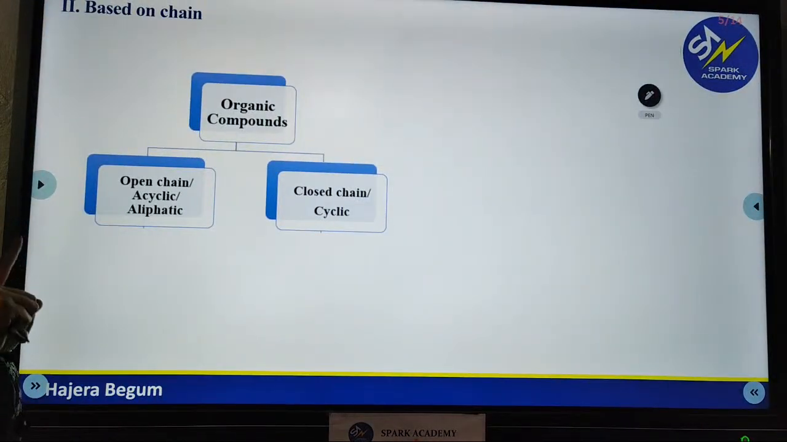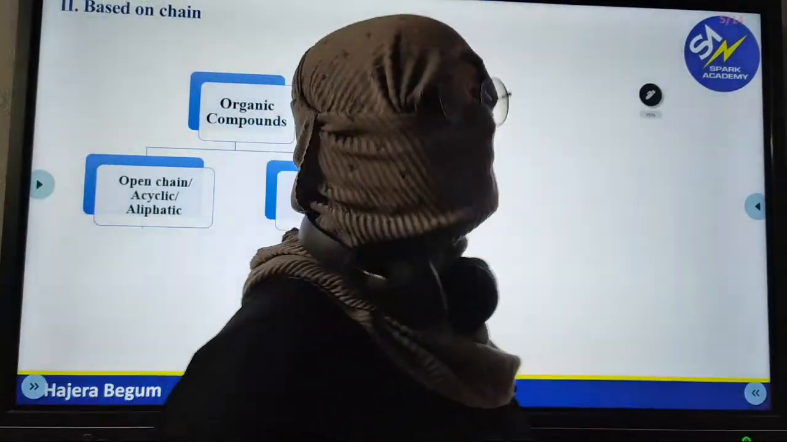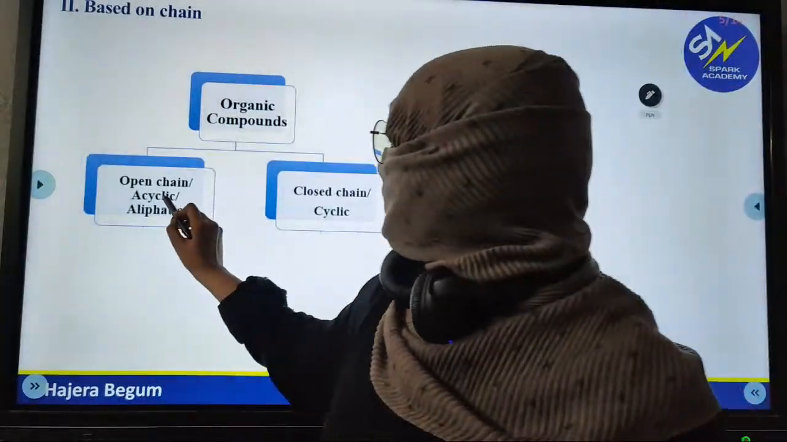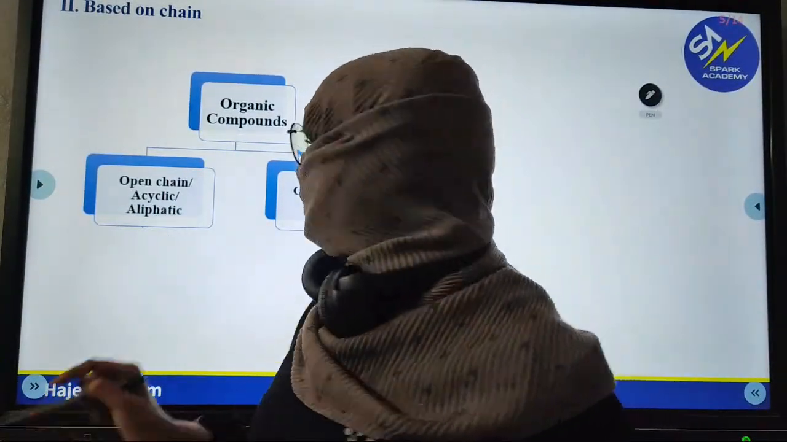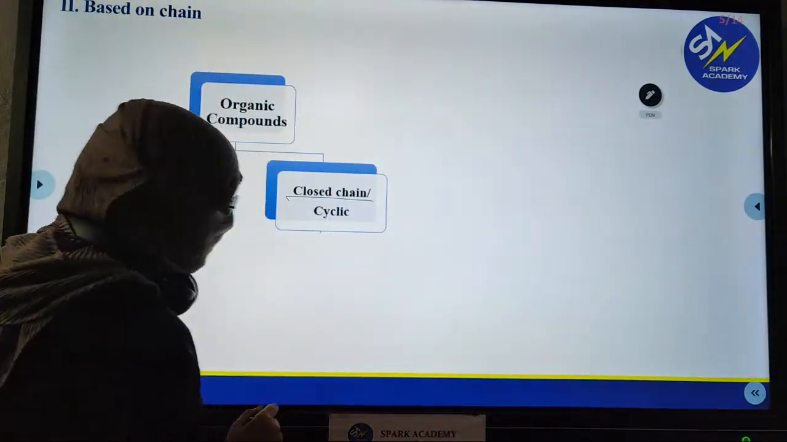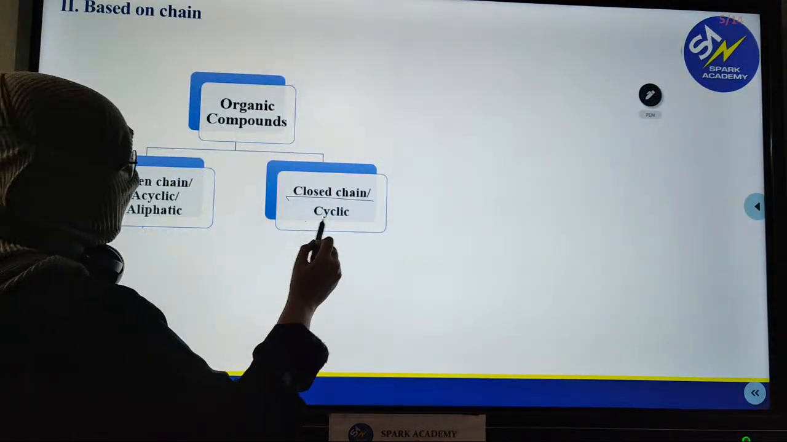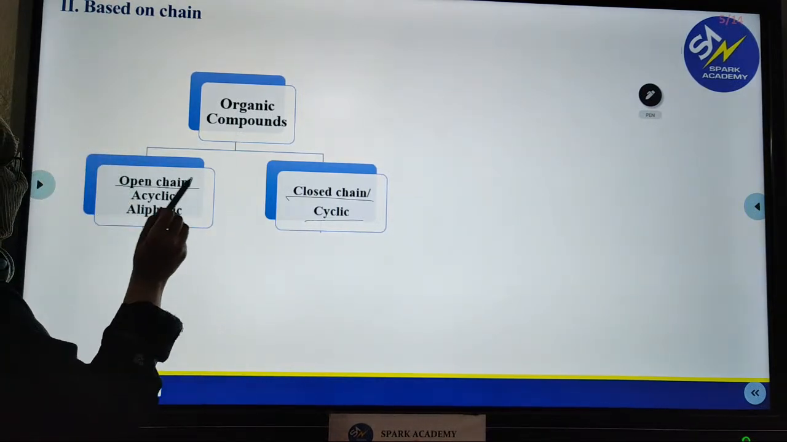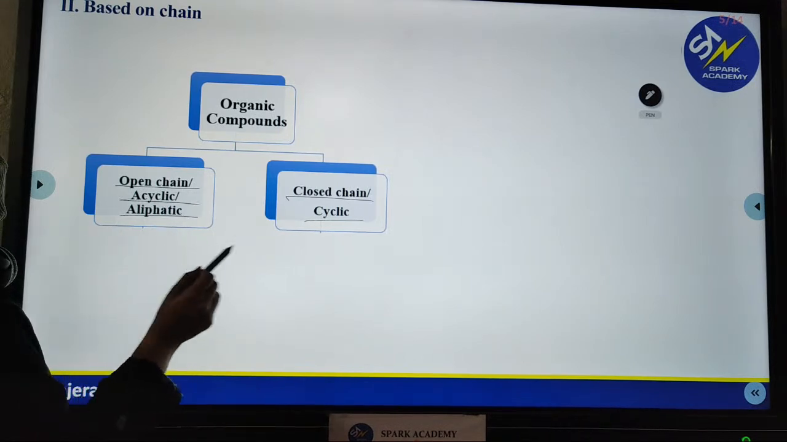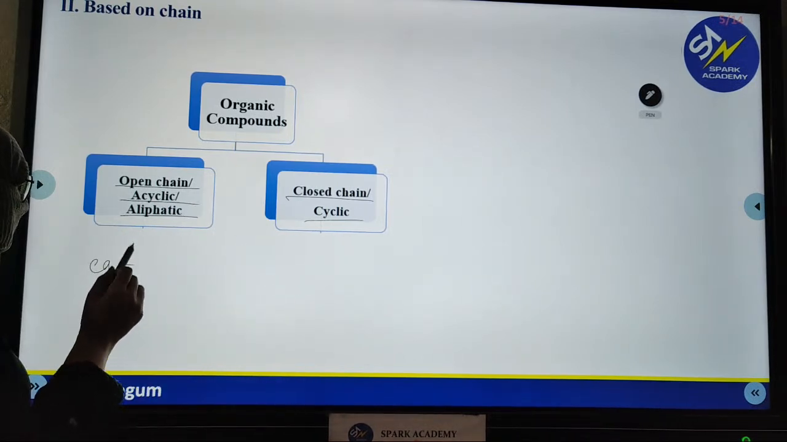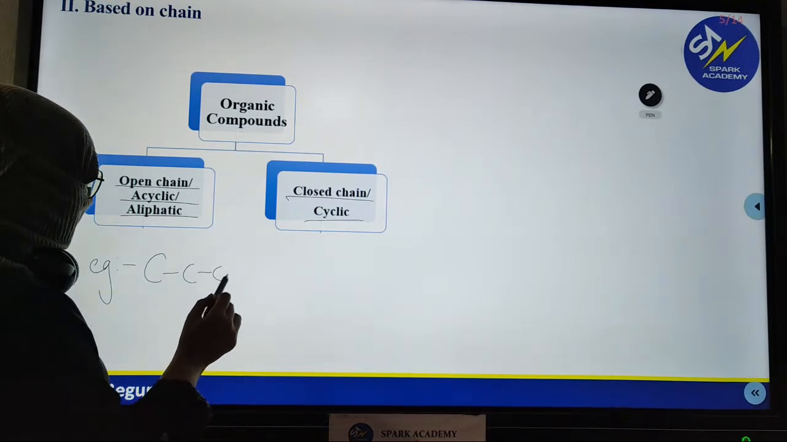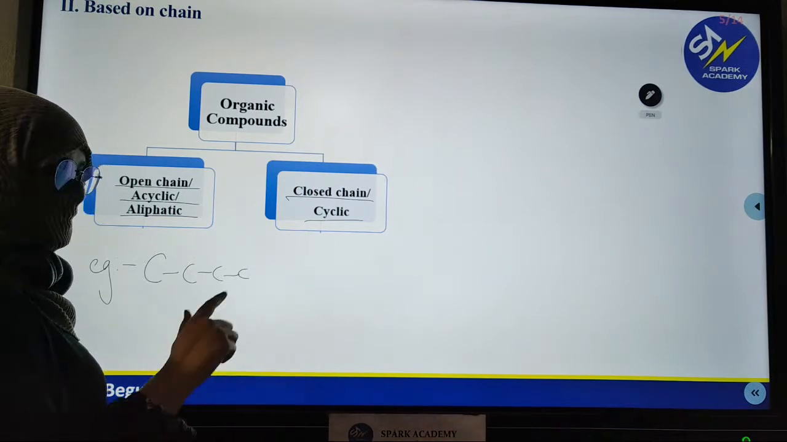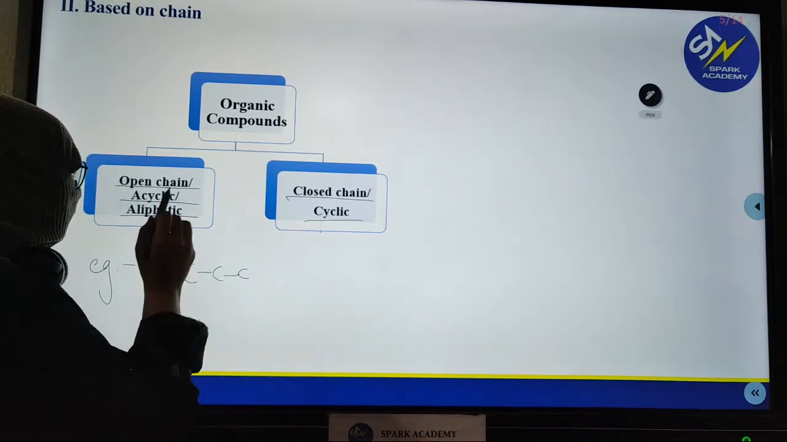Now, the first classification was based on the atoms present, whereas the second classification is based on the chain. If a compound is a closed chain, you call it a closed chain organic compound or cyclic organic compound. If it is an open chain, you call it an open chain organic compound, or acyclic or aliphatic. Example, we will do here itself. Consider this a compound of carbon which is of straight chain. It has no cyclization. It has no ring, and this is an example of open chain.